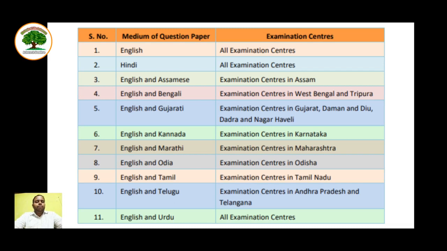As I told you earlier, English will be at all centers, Hindi will be at all centers, English and Assamese will be at examination centers in Assam only, English and Bengali in West Bengal and Tripura. In Tripura also it will be in Bengali. For English and Gujarati, the two question papers will be at exam centers in Gujarat, Daman and Diu, Dadra and Nagar Haveli. Then English and Kannada exam centers will be in Karnataka. English and Marathi, the exam centers in Maharashtra only. English and Odia, the exam centers will be in Odisha. English and Tamil, exam centers in Tamil Nadu. English and Telugu, exam centers in Andhra Pradesh and Telangana. And English and Urdu, it will be in all exam centers.